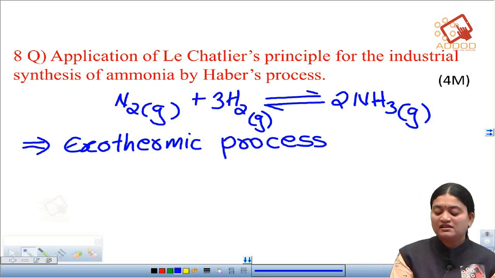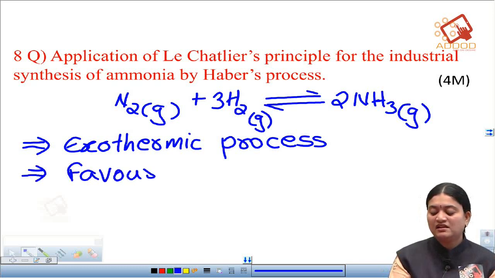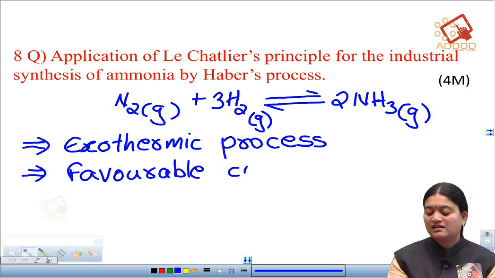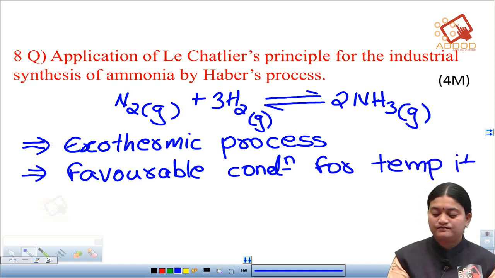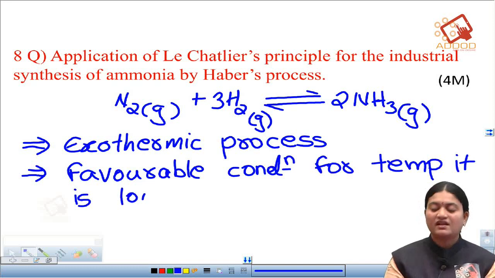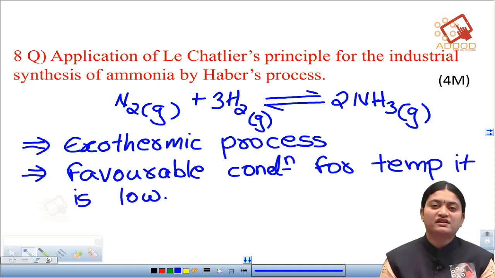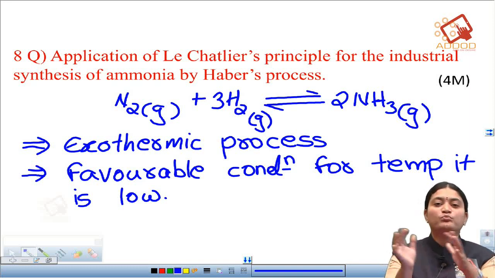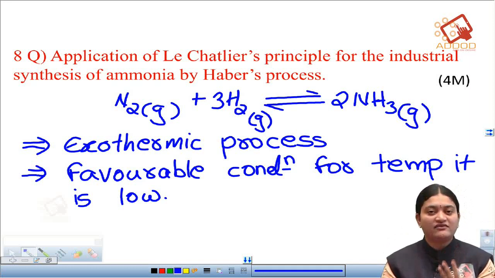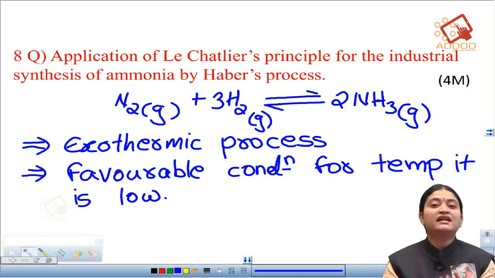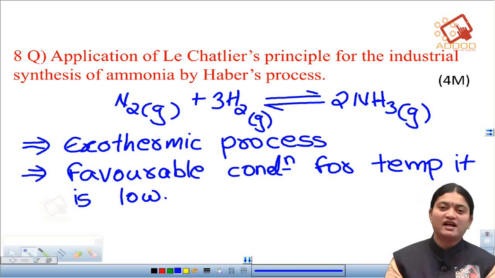According to Le Chatelier's principle, the favorable condition for temperature is low. Now if you observe the volume on both sides of the reaction, on the reactant side we have 4 volumes, that is 3 moles of hydrogen and 1 mole of nitrogen.